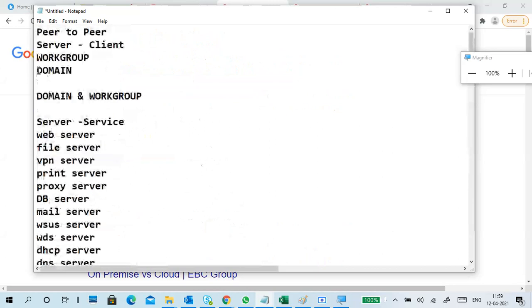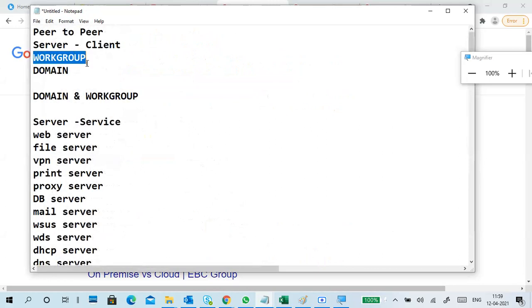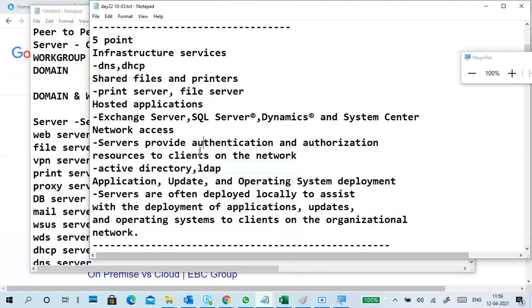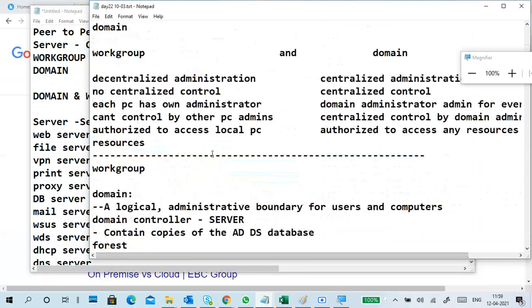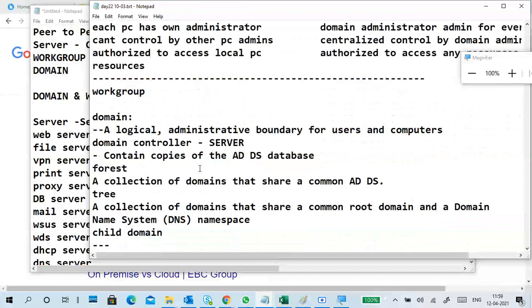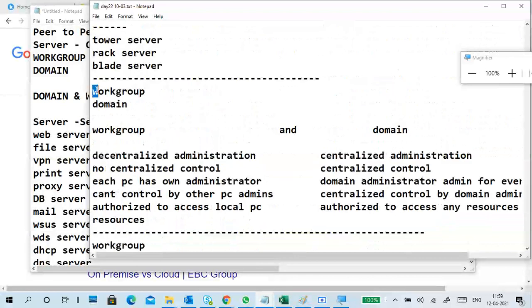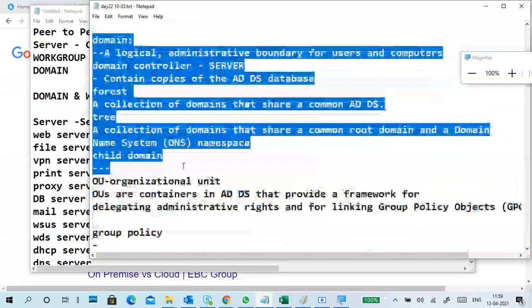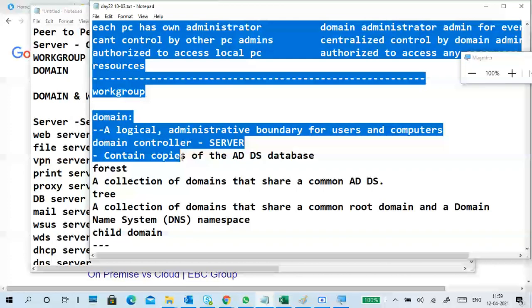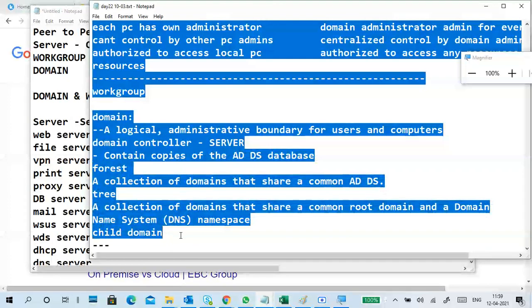Okay, next one is workgroup and domain. What is a workgroup? What is a domain? I already put notes here because we don't have time, so I put everything here.